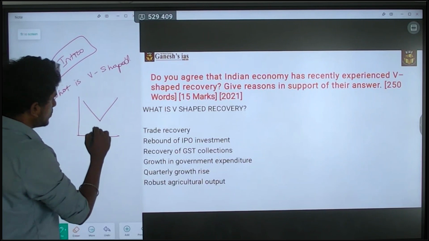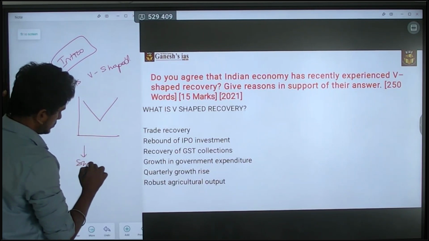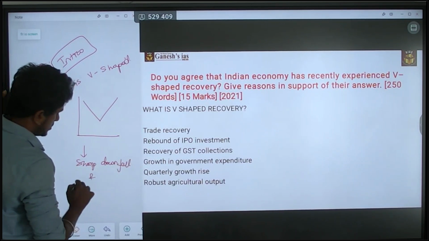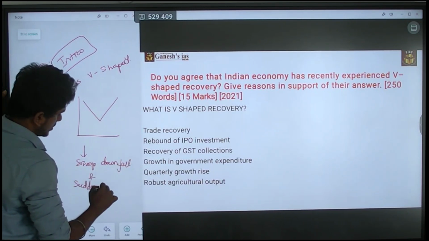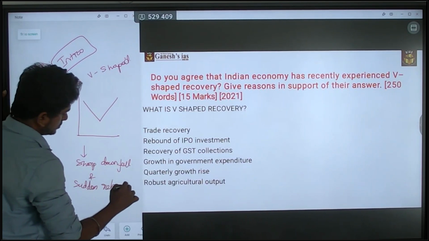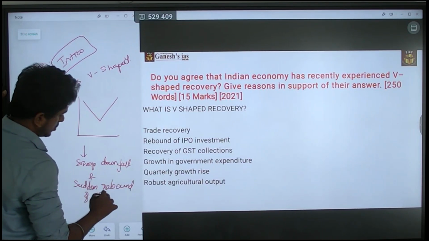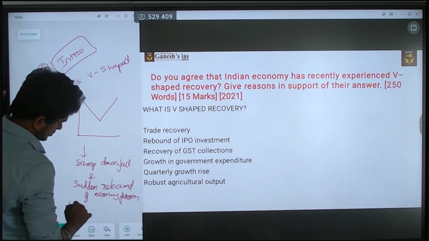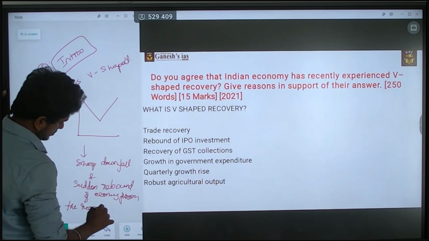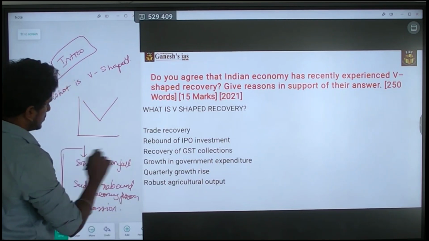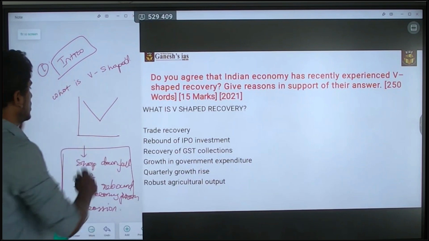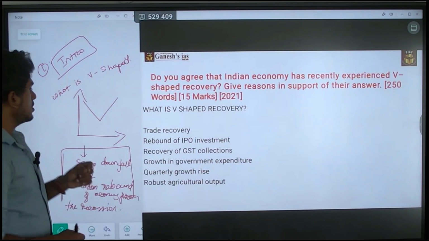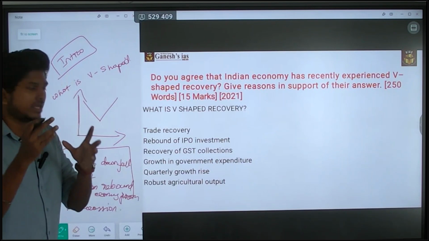Okay, so there is a sharp downfall and sudden recovery, sudden rebound of the economy from the recession. So this is called V-shaped recovery. If you are going to provide this diagram, it is a better one. Okay, so this is called V-shaped recovery.